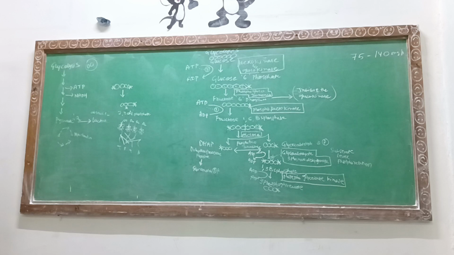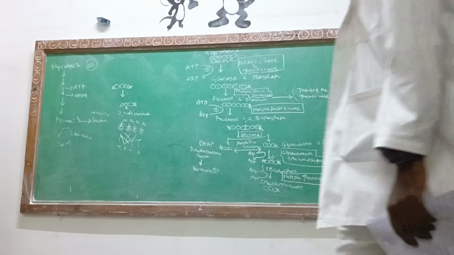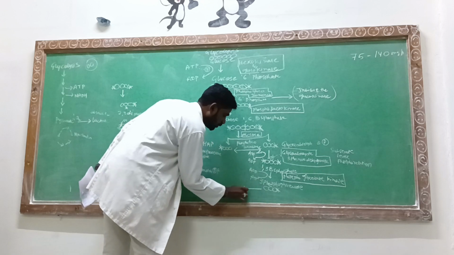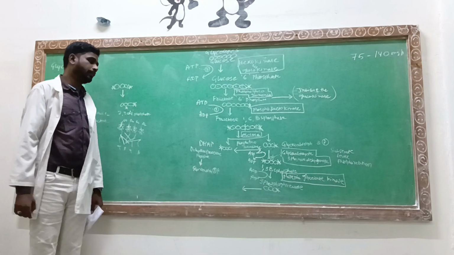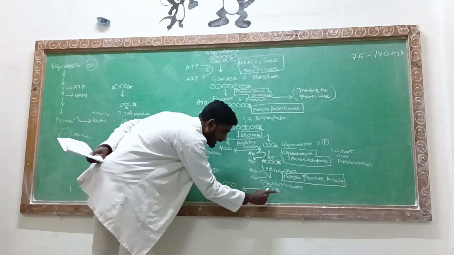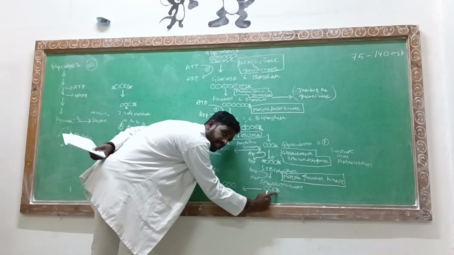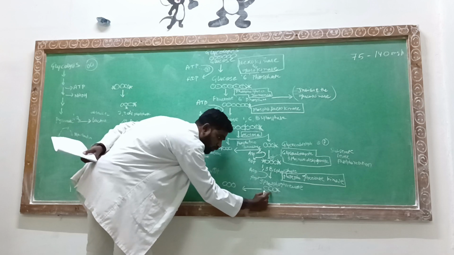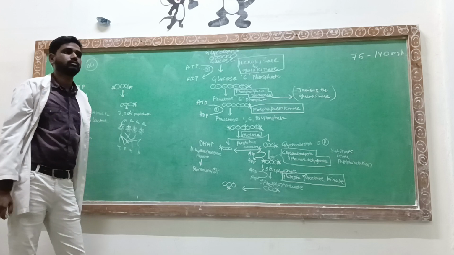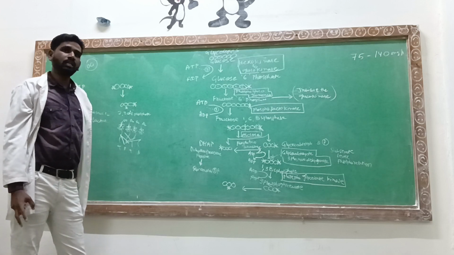ठीक है. Now this 3-phosphoglycerate is going to turn into the 2-phosphoglycerate. That means this phosphate is being shifted from the 3 to 2.